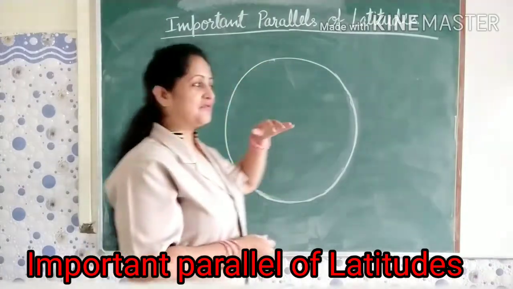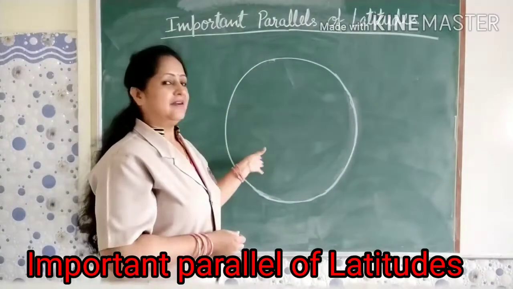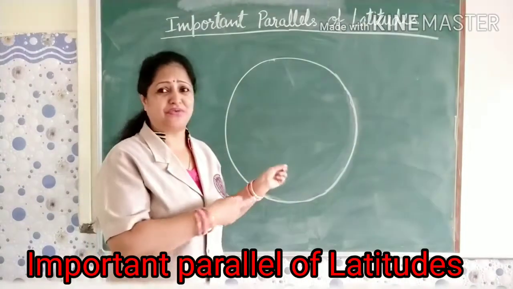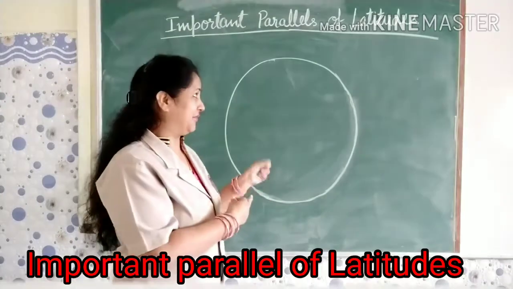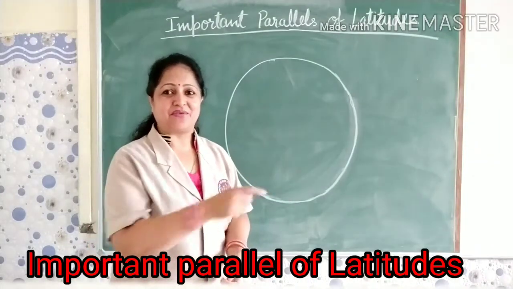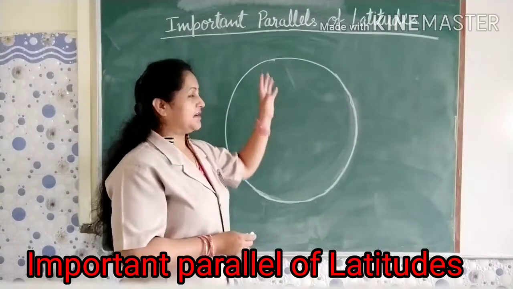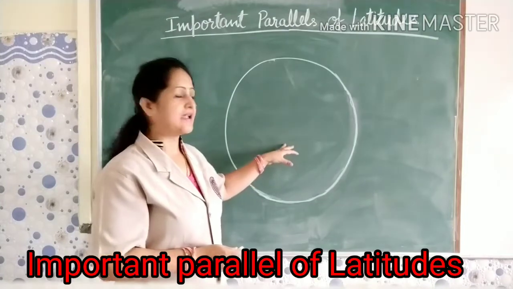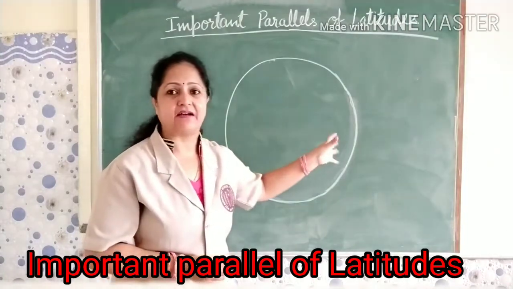I have already drawn a shape here. I know that I am not good at drawing, so please don't mind the shape of the circle. I am going to explain the important parallels of latitude using this circle, and I will consider this circle as our earth.